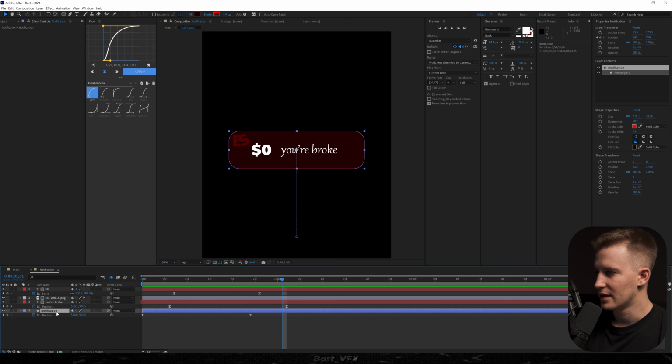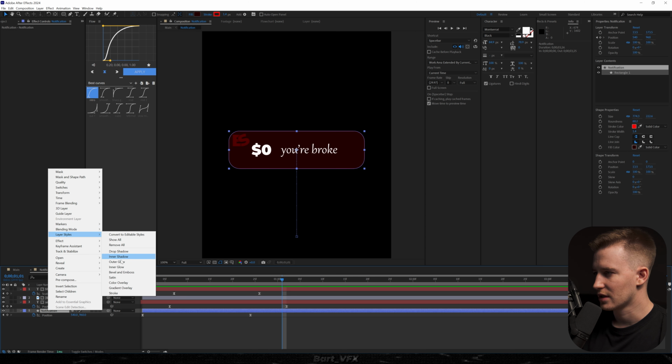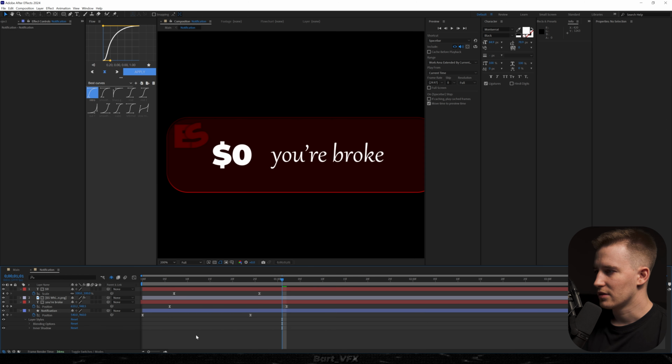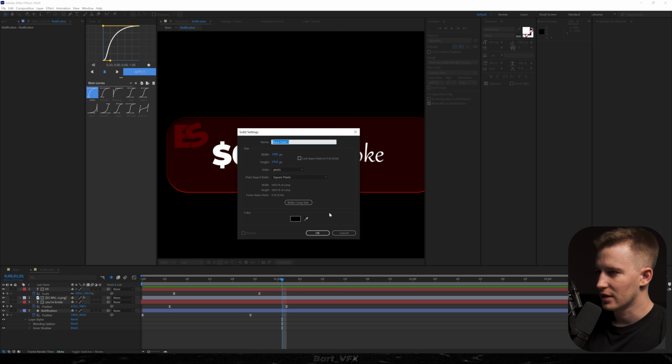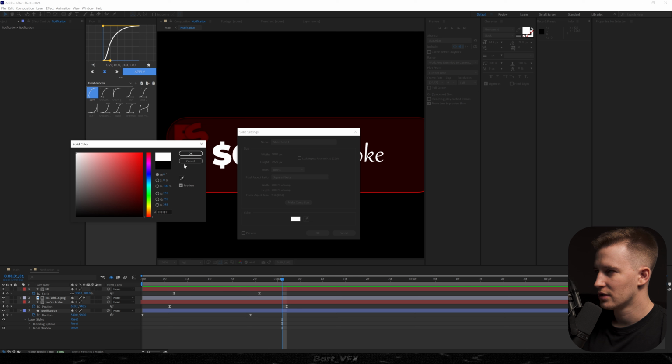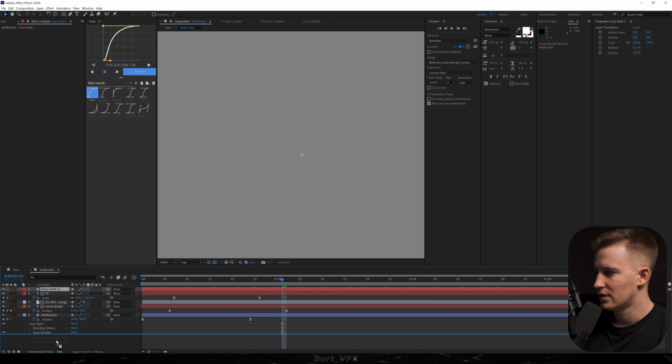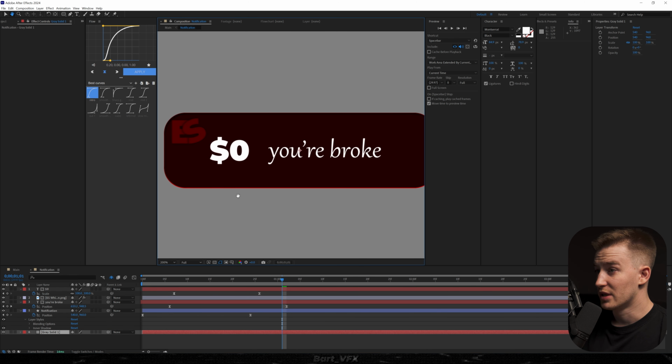And now as for that layer, so not the one we were using for the track matte, I'm gonna right click it, go to layer styles, and pick inner shadow. I can't really see it, to be honest, but we can actually hit Ctrl Y, and we're gonna create a new solid that is a little bit brighter. I'm gonna put it underneath. You don't need to create it, I'm just doing it for better visibility here.